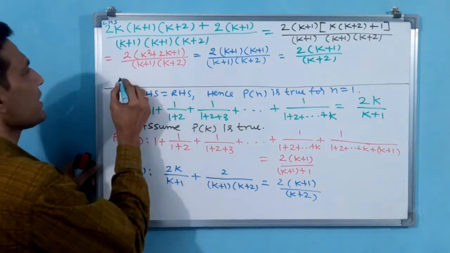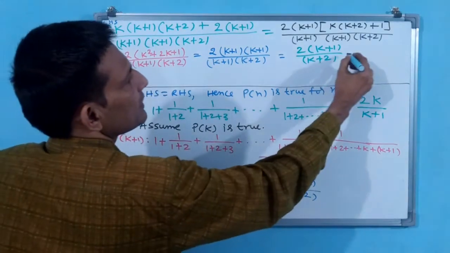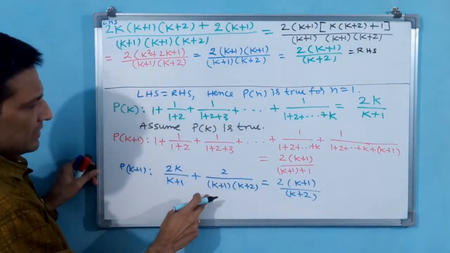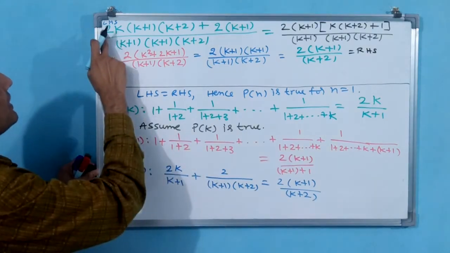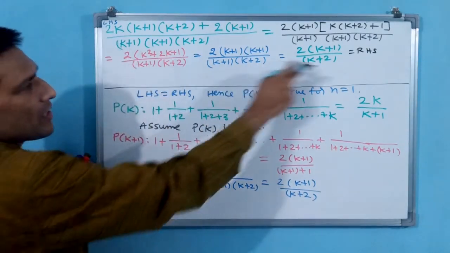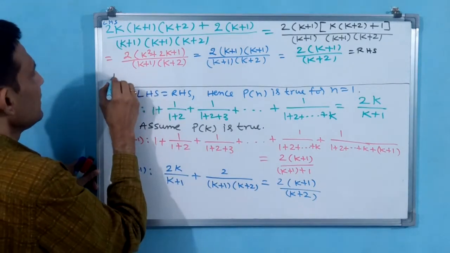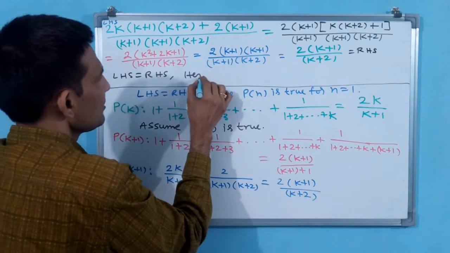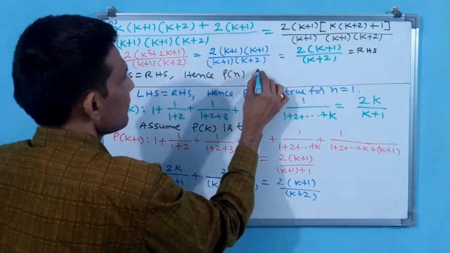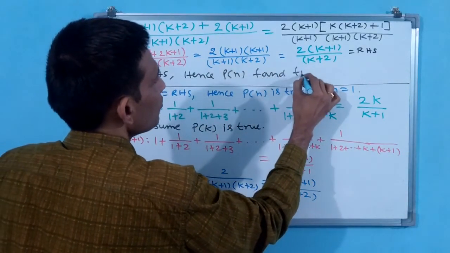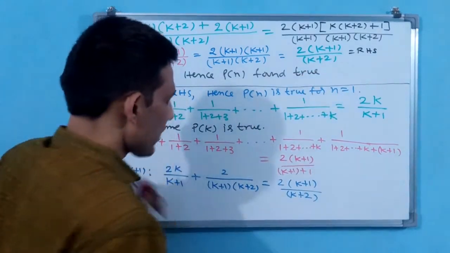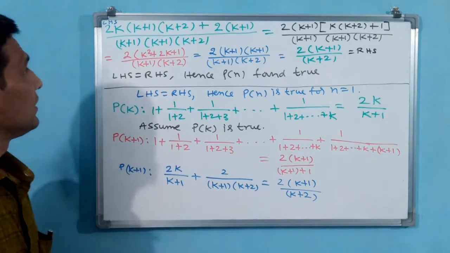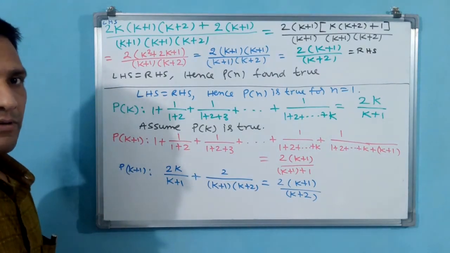Like that you have to write. Why? Because see, this is LHS, this is RHS. You have taken LHS and RHS has come. You write LHS is equal to RHS, comma, hence PN found true. Like this you write and close this question. Now let us go for the fourth question.